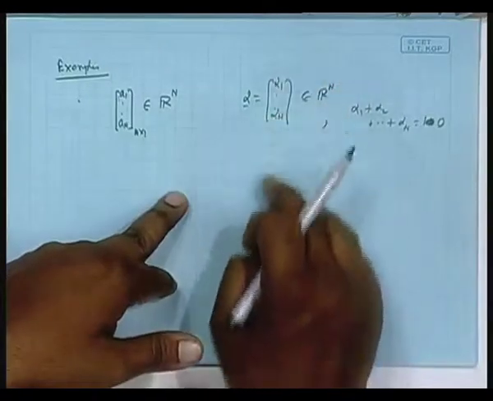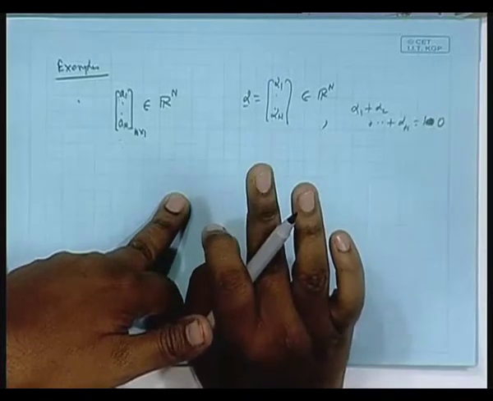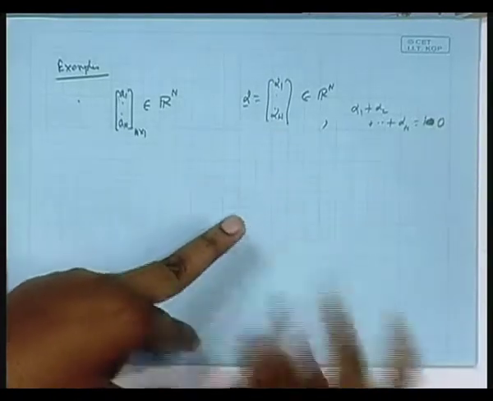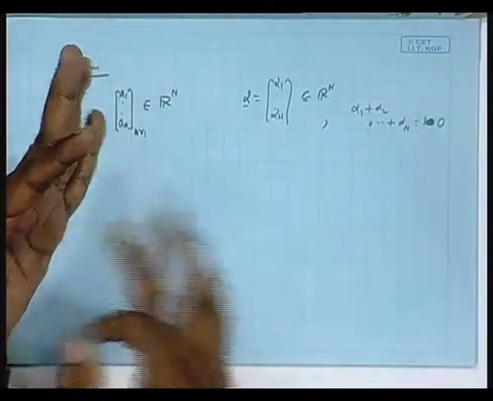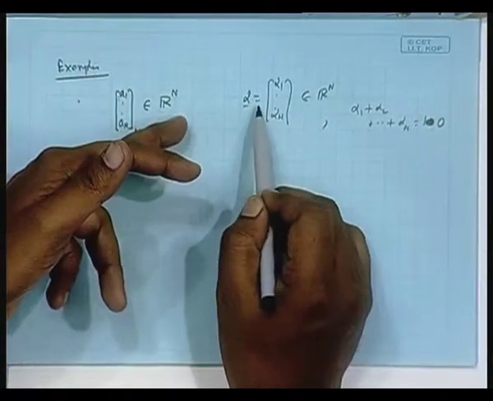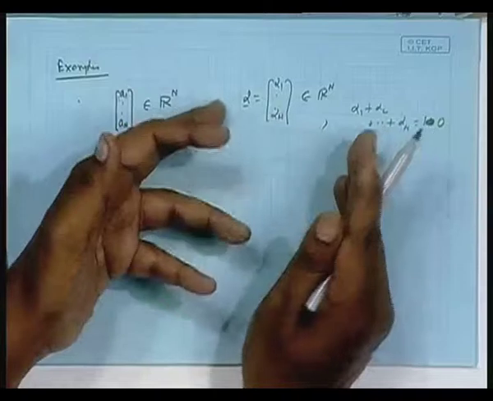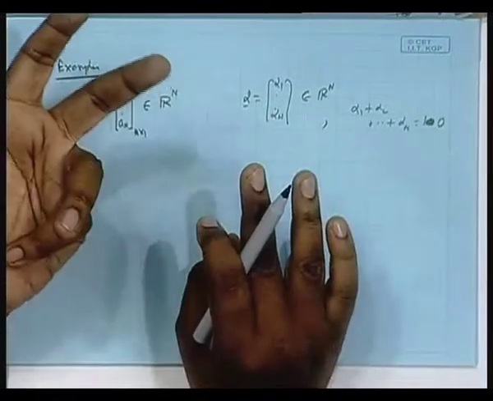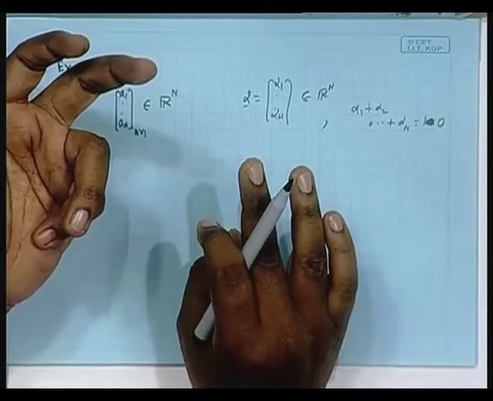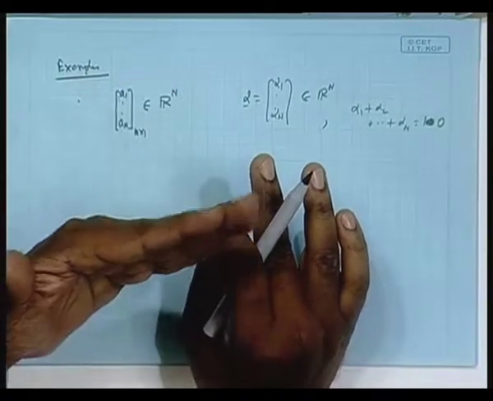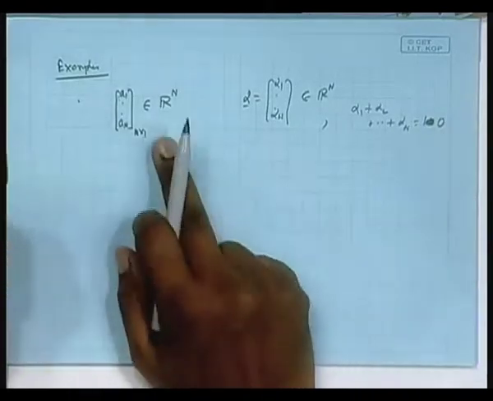Or you take any vector like that and multiply by a scalar, and then take the resulting vector and add all its terms, still it will be 0. The scalar will be common. Are you following me? Take this and multiply by c: c into, within brackets, alpha 1 plus alpha 2 plus dot dot plus alpha n. Now, if alpha 1 to alpha n added equal 0, after multiplying by c it is also 0, is it not? So, that will be not only a subset, but a subspace of R n.